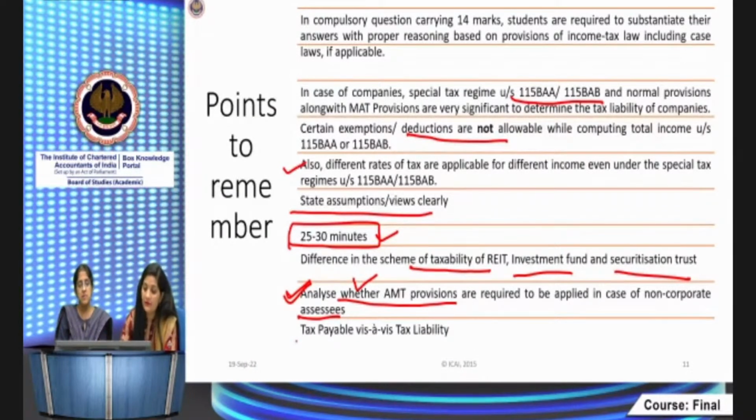Then there is a difference between tax payable and tax liability. If the question clearly states you have to compute the tax payable, then in that case you have to deduct the TDS also, advance tax also, from the tax liability. Whatever the exact amount payable by the assessee, in that case some information is given like dividend, which is given gross, but on which the dividend TDS must have been deducted.